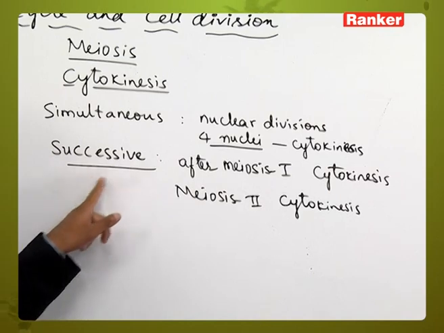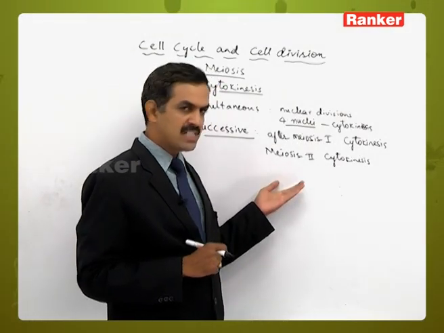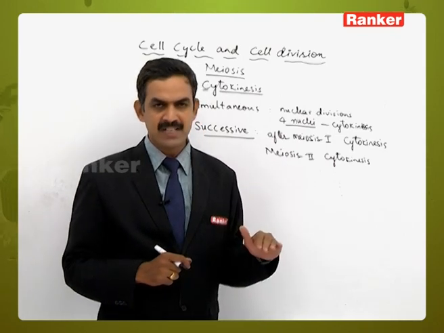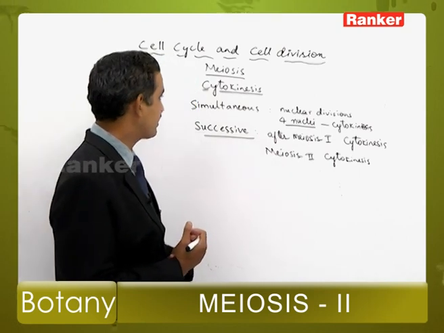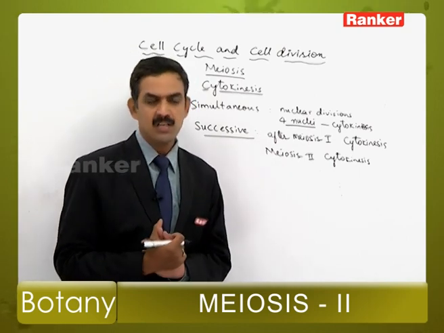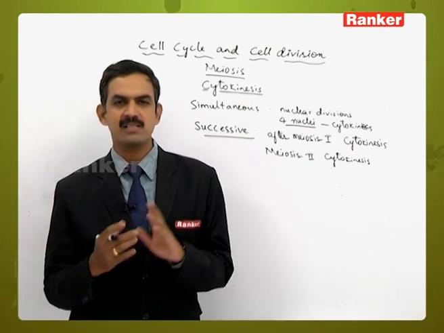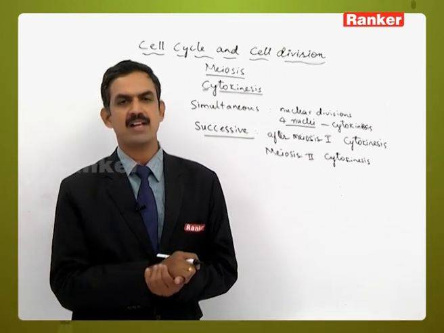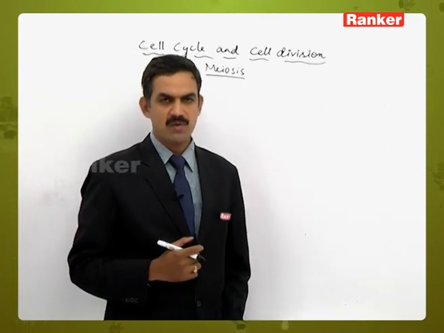But in the successive type, after meiosis 1, the first cytokinesis will occur, then 2 cells will be formed, then after meiosis 2 takes place, once again the cytokinesis will occur. Likewise, this type of changes can be observed. The cytokinesis in plant cells is by the cell plate method, as we had seen in the mitotic division. Then significance of meiosis.